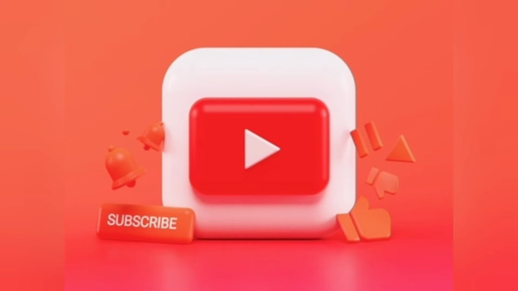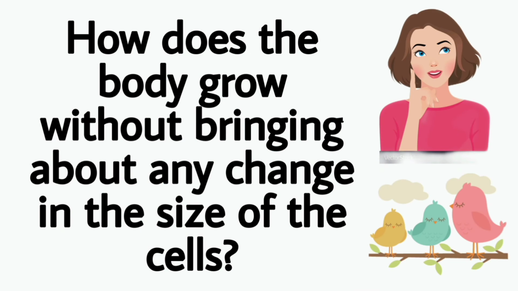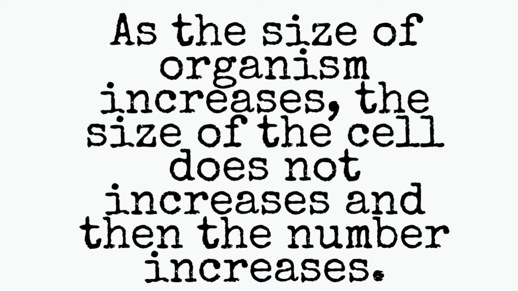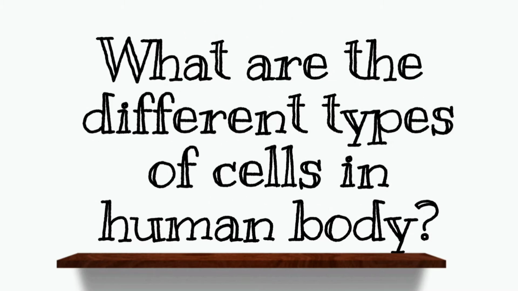Friends, let's go to the next question. How does the body grow without bringing about any change in the size of the cells? Answer is, as the size of the organism increases, the size of the cell does not increase, but the number increases. What are the different types of cells in the human body?